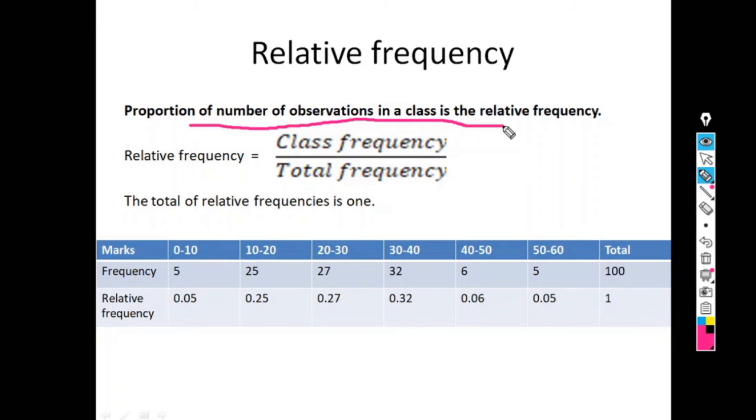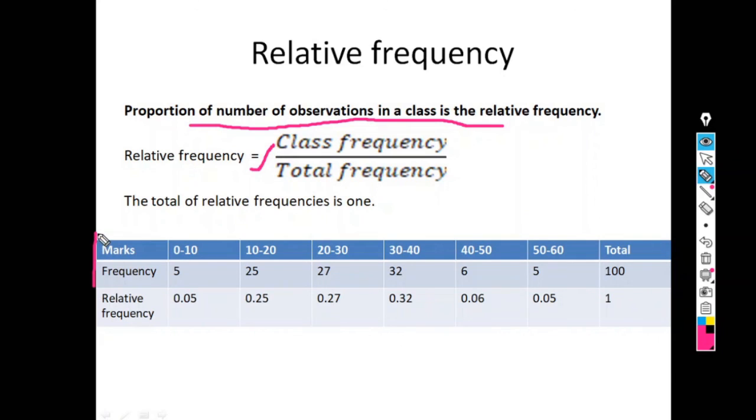How many percentage of students get marks between 0 to 10, between 30 to 40? In that case, we go for relative frequency. So what is relative frequency? It is simply the class frequency upon the total frequency.